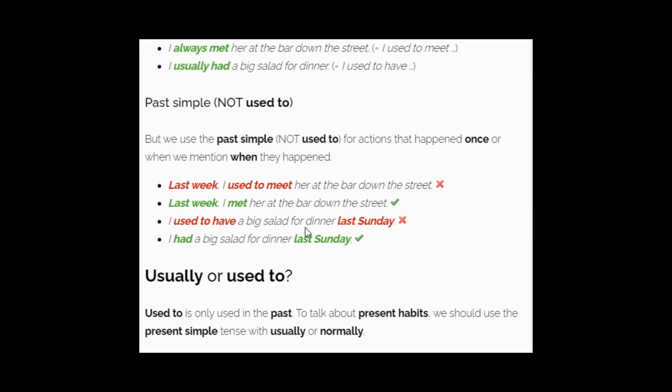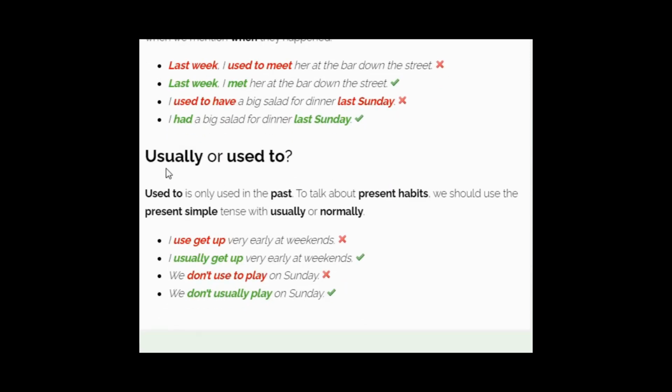I used to have a big salad for dinner last Sunday. This action happened last Sunday, so no need to use used to. The correct way of saying this sentence is like this: I had a big salad for dinner last Sunday. This action happened once, which was last Sunday. That is the reason we use past simple tense.